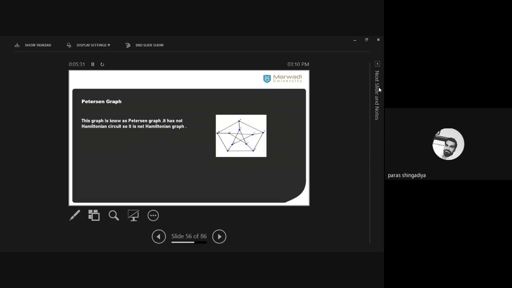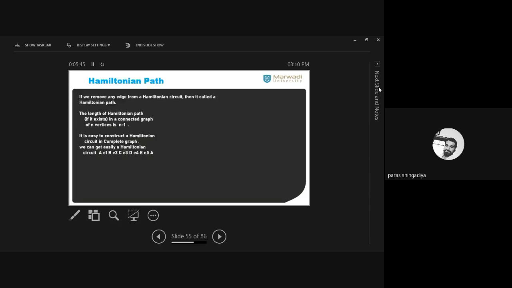And then after we discuss the Peterson graph. Yeah, have you done it? No. Okay. So let's discuss from Peterson graph. I think up to the Hamiltonian path is already discussed or not? Hamiltonian path. Yeah. Okay. Let's discuss the path. Clear? Hamiltonian graph we already discussed. Is it true? Okay. What is the meaning of Hamiltonian path?